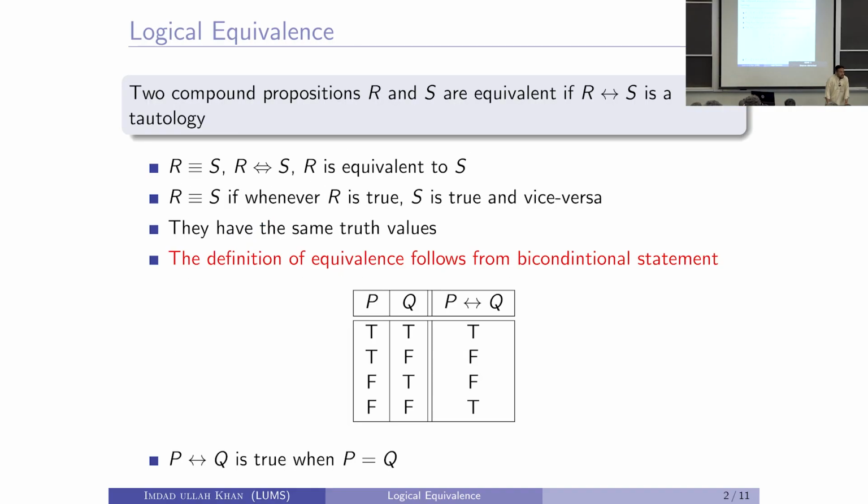So, we know how to establish the equivalence of two compound propositions. This is equivalence using the truth table method. We make the truth table and observe it, and indeed they have the same output values for all possible inputs. I am sorry, the input-output terminology is more a computer programming or circuit terminology, but for all possible values of the atomic propositions, the truth value of the compound proposition is going to be, what is the value? That is what we call the truth value of the compound proposition.